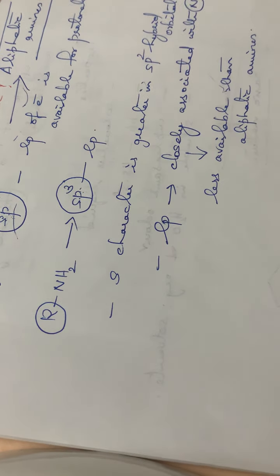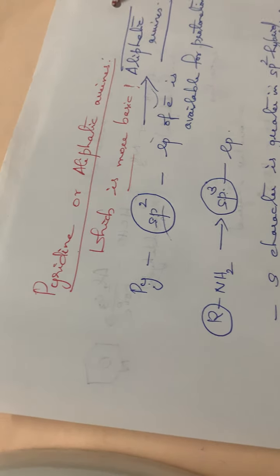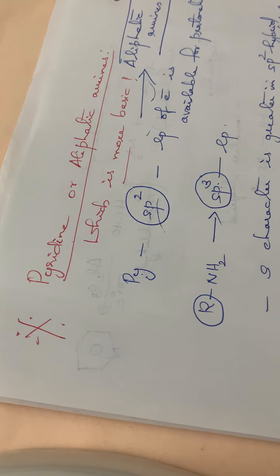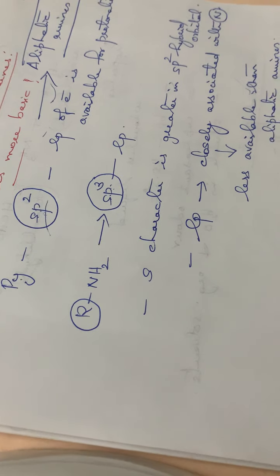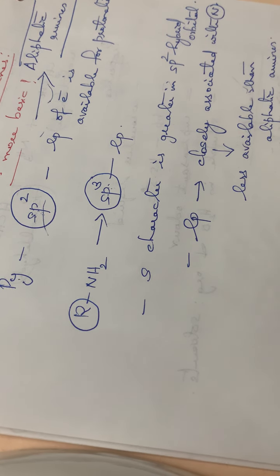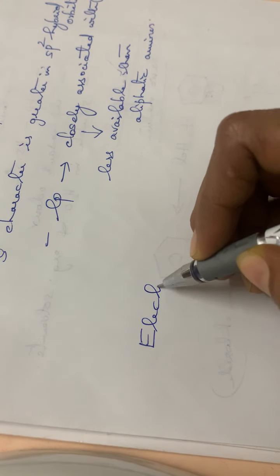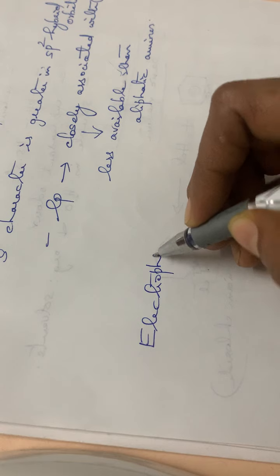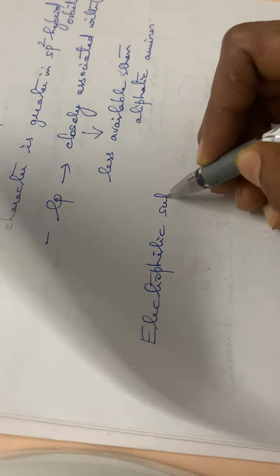Okay. So these 2 points are very important. Basic nature is very important. It is specially mentioned in your syllabus. Next is the next chemical property, that is regarding the electrophilic substitution reactions.